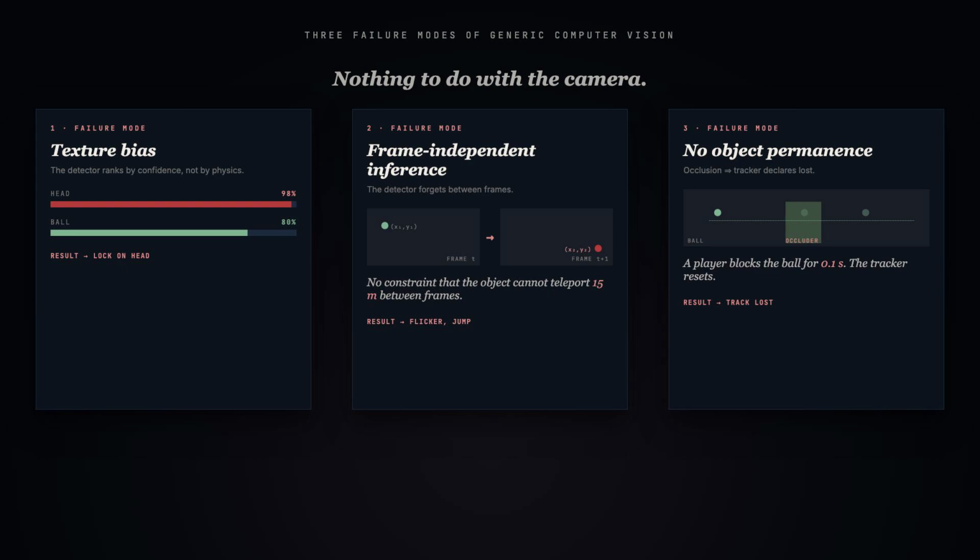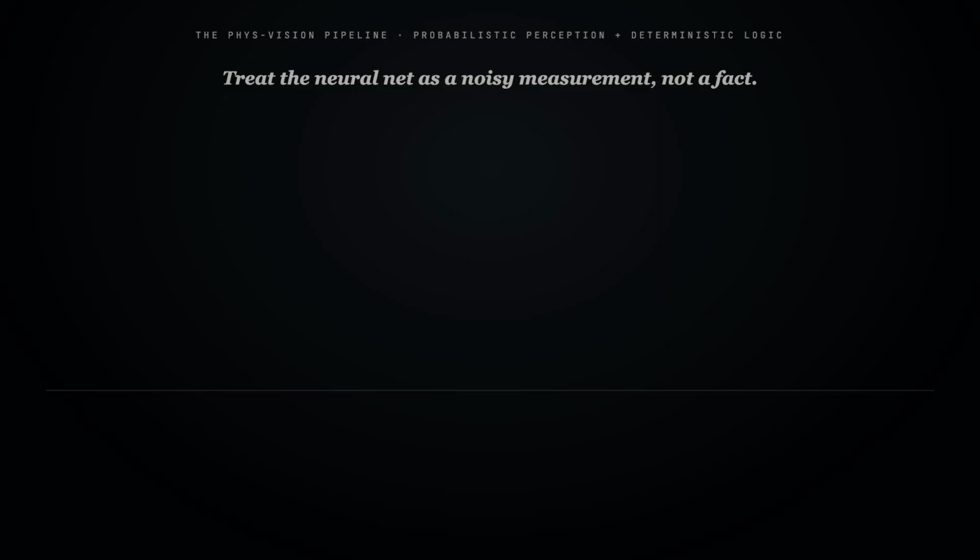Third, no object permanence. When a player blocks the ball for a fraction of a second, the tracker declares it lost. The same failure mode shows up in retail when a hand obscures a SKU, on the highway, and on a wafer line. The Veriprajna remedy treats the neural network not as a fact, but as a noisy measurement that must be validated against the immutable laws of physics.